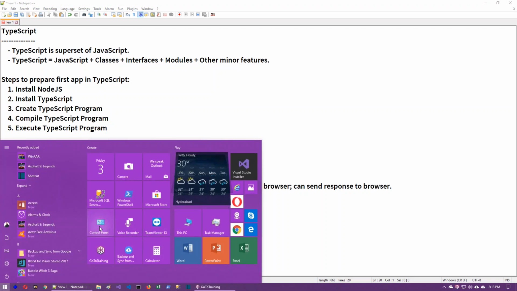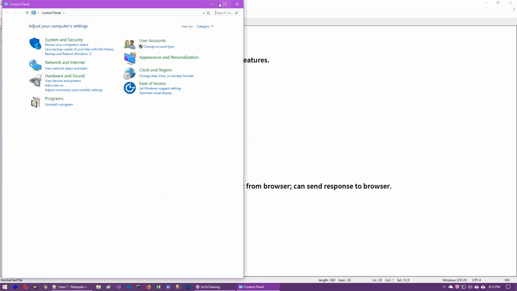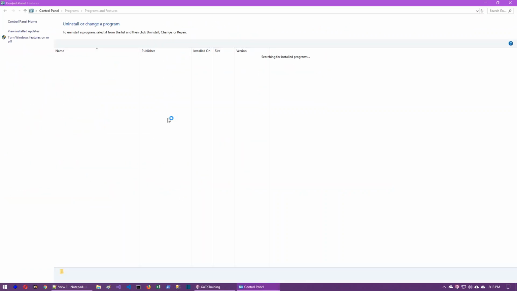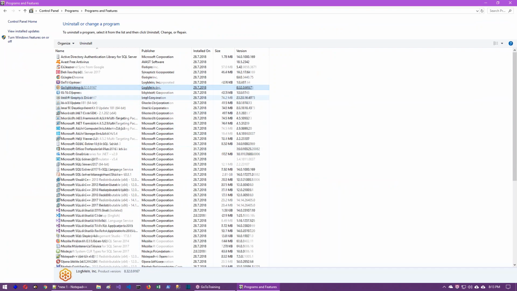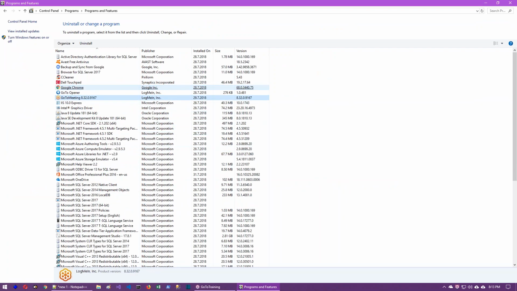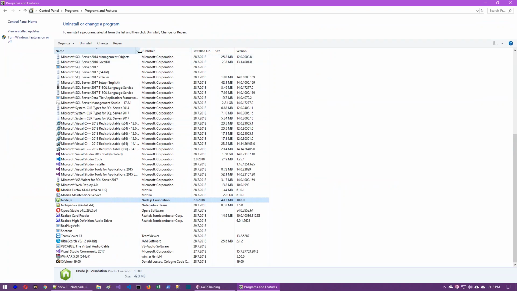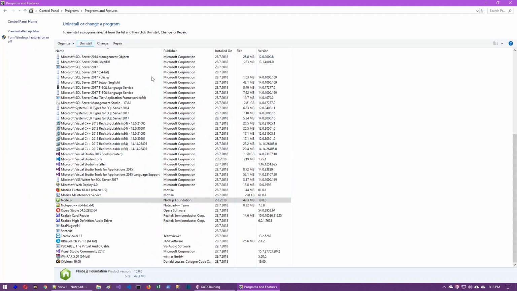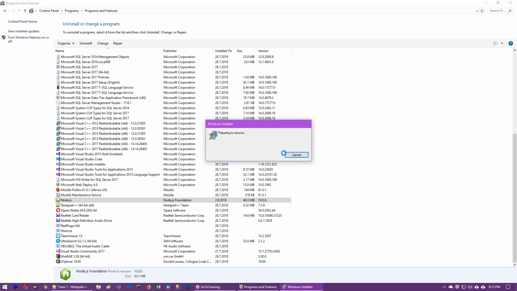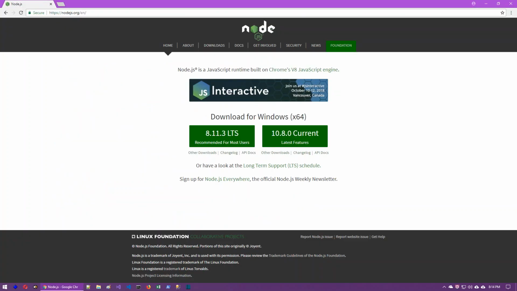Let me uninstall my Node.js software because earlier I installed Node.js in my system. That's why first I'm uninstalling it. In your system, you need not do this because it may be a fresh system. Node.js may not be there already. In my system, as Node.js is already installed, I'm just uninstalling it first. So the website for Node.js is nodejs.org, https nodejs.org. From this website, you can download the Node.js software.